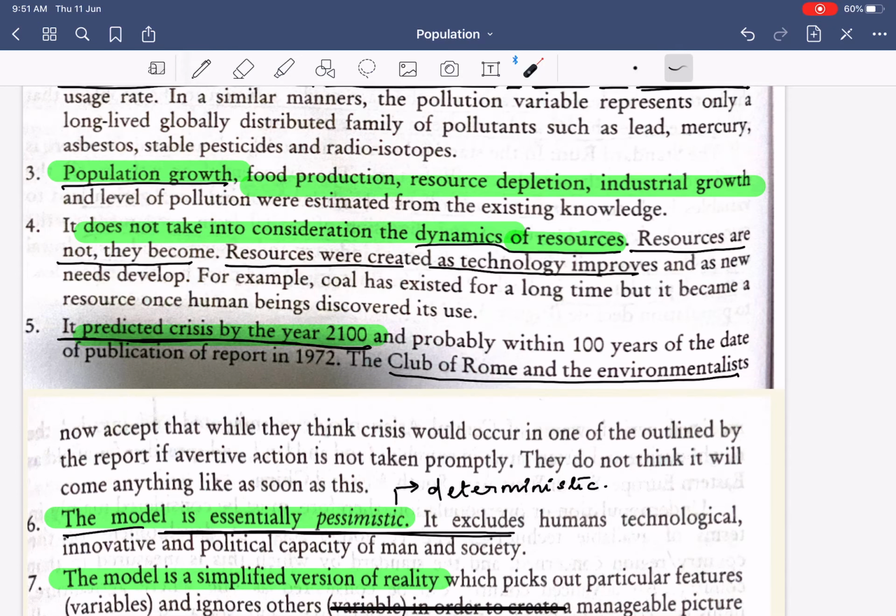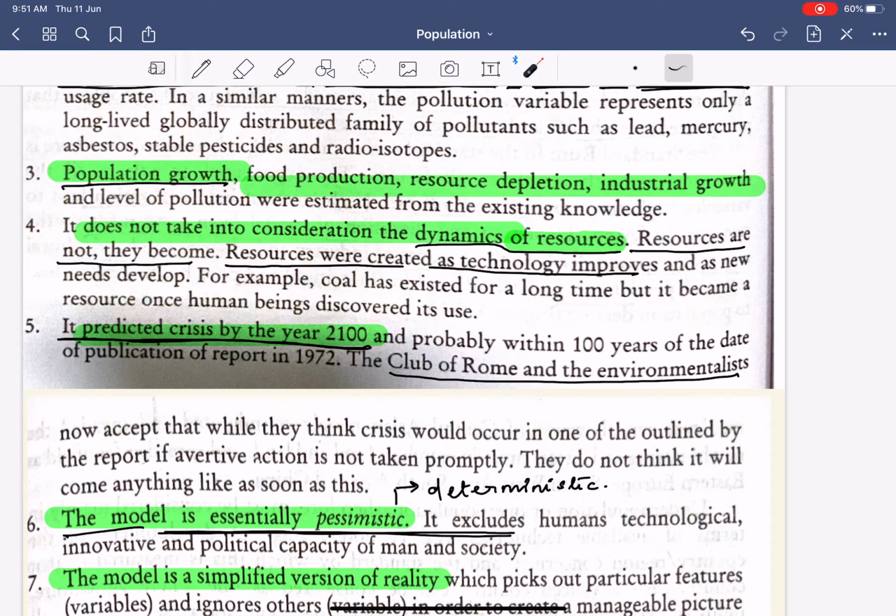Next, it does not take into consideration the dynamics of resources. What is the dynamics of resources? The dynamics of resources can be simply explained by: resources are not, they become. This was given by Zimmerman. He says that we have resources because we know that this resource is applicable for such and such purpose. Until and unless a resource is applicable, there is no point in calling any material a resource. Similarly, he said that there can be alternative resources.